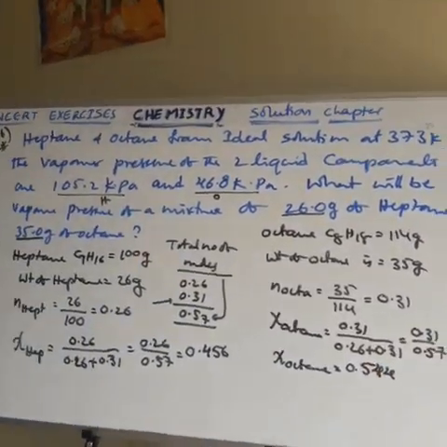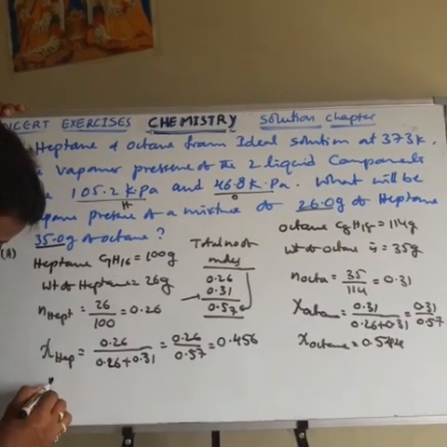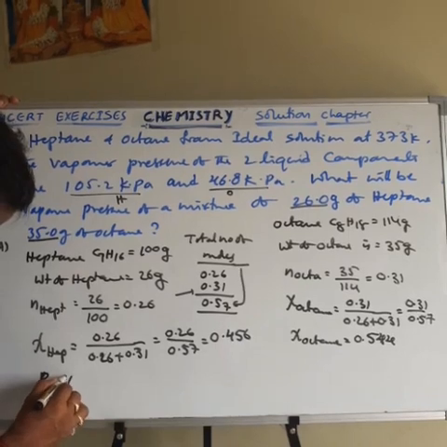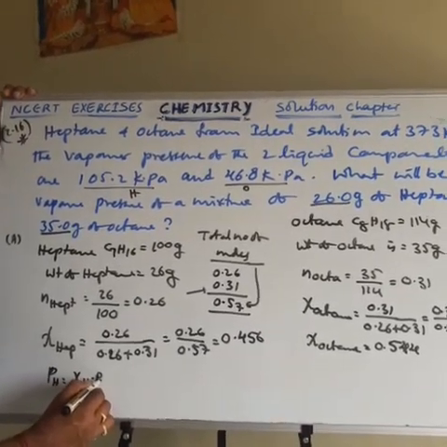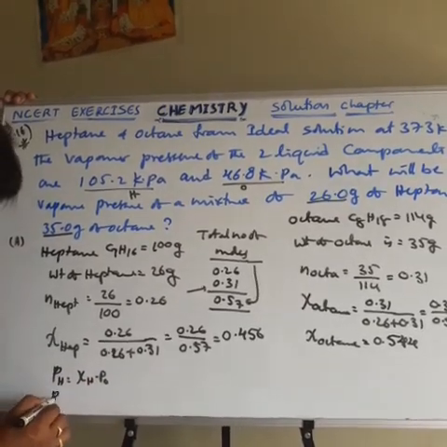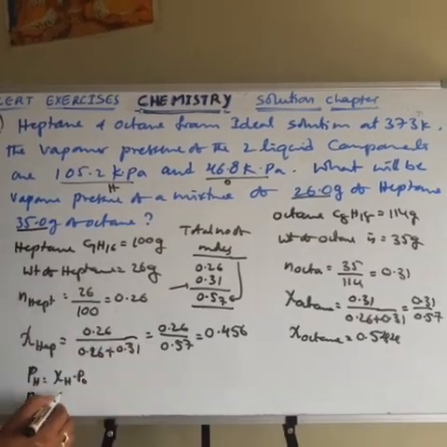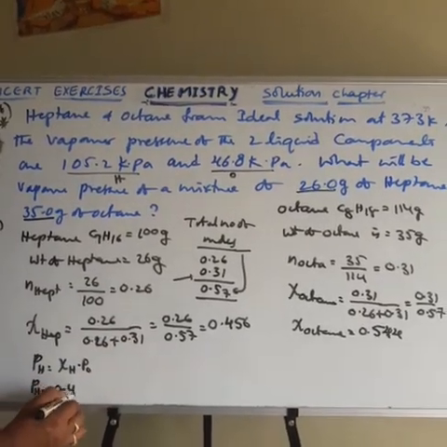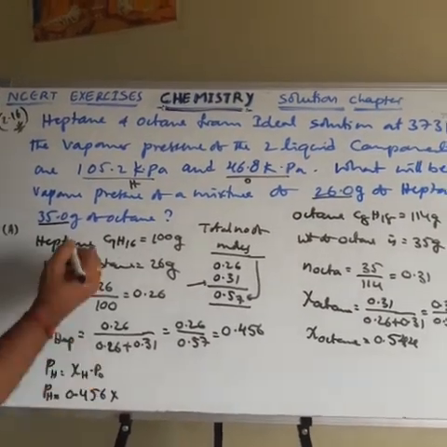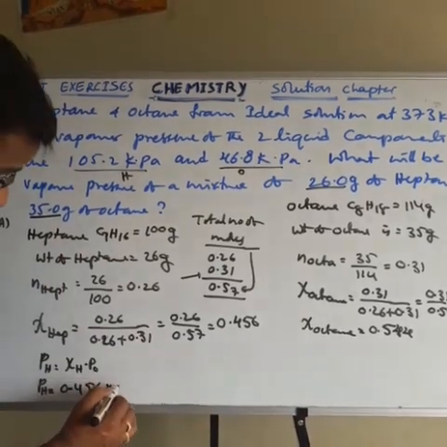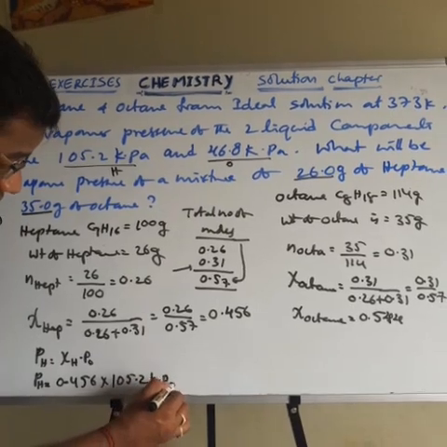But what the question wants to know is the vapor pressure of the mixture. First, the partial pressure of heptane is equal to the mole fraction of heptane into its vapor pressure P0. So pH is equal to 0.456 into the P0 value of heptane, which is 105.2 kilopascal.